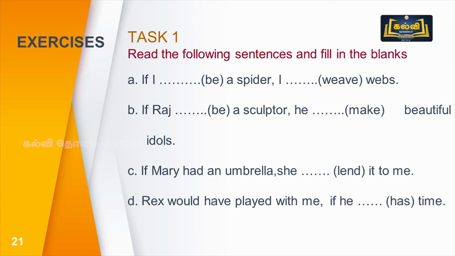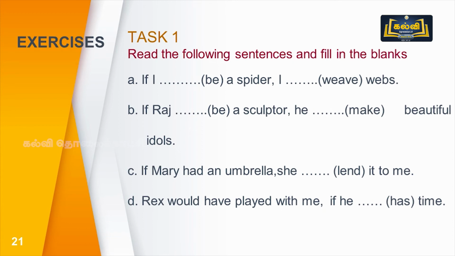First one, if I dash, within bracket be is given, if I dash a spider, I dash weave webs. So, what conditional clause can be used here? So, this is the second conditional. Be verb must be used. If I were a spider.